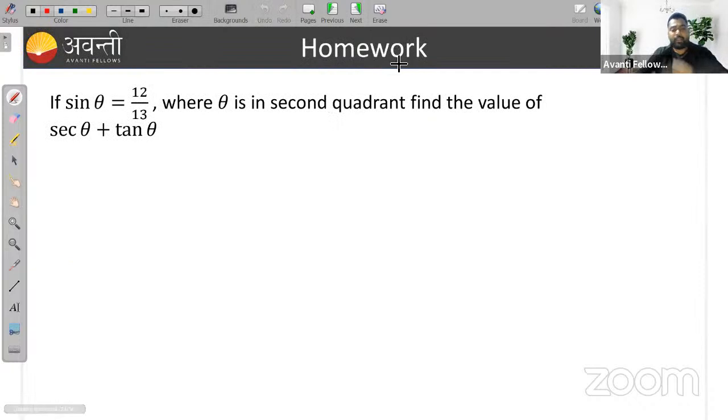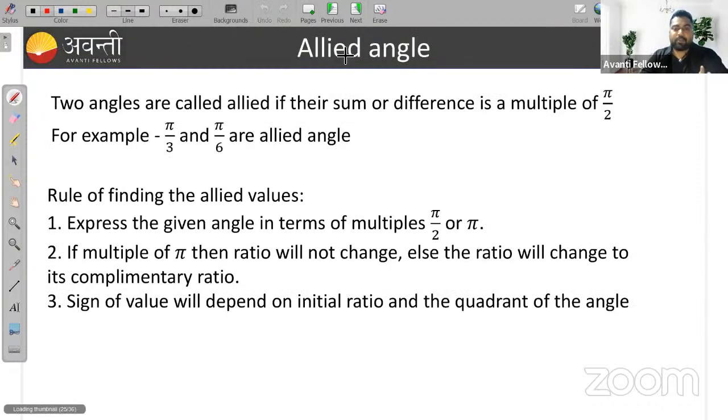Here also you have another homework. Take it as your homework. Chalo, let's move. You can take a screenshot of this question. It's a very simple thing. Okay. Now we'll see what are allied angles.